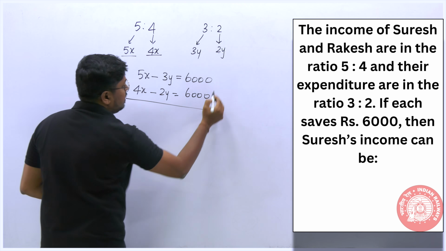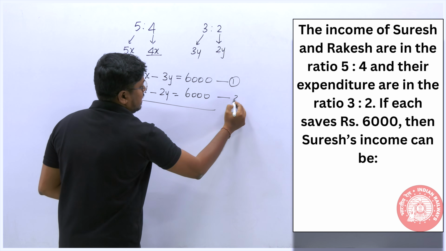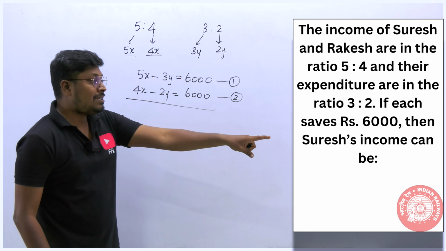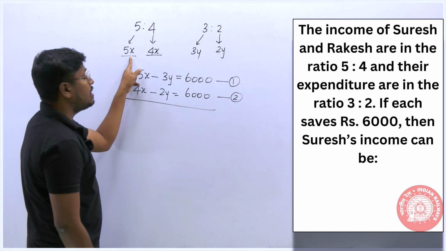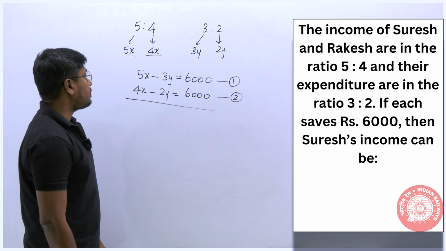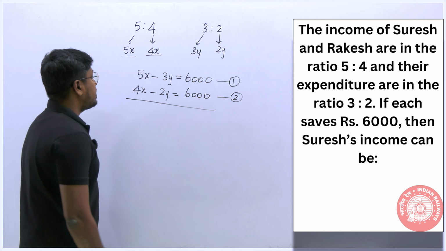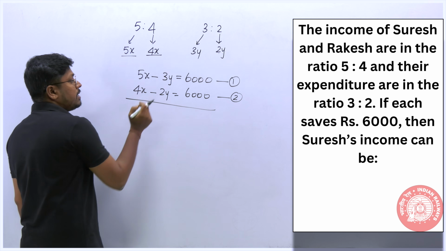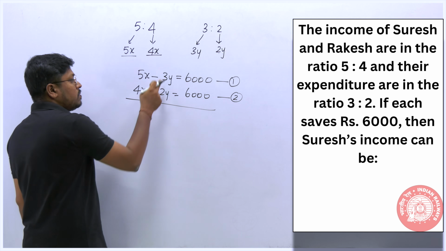Now I think we framed the equations here, and we need to find Suresh's income, that means the first person's income. So we have to find the value of x here. We can multiply the first equation by 2 and the second by 3.